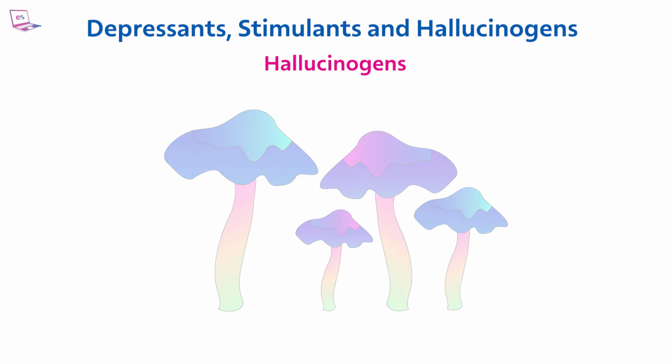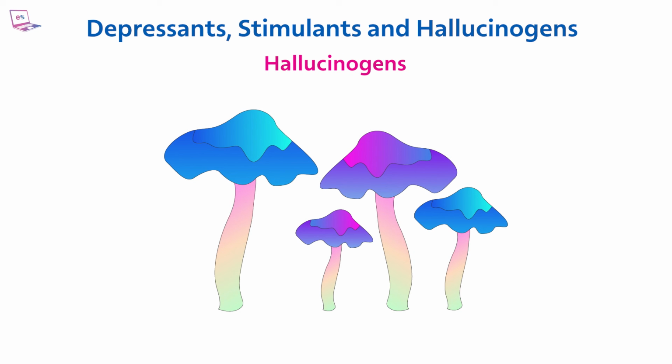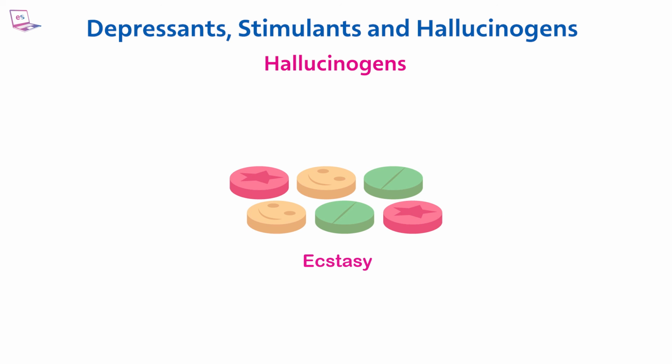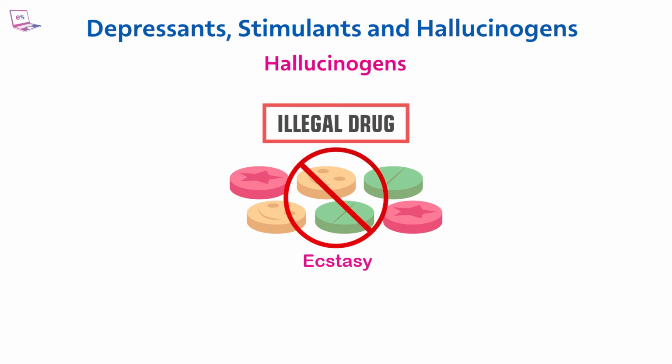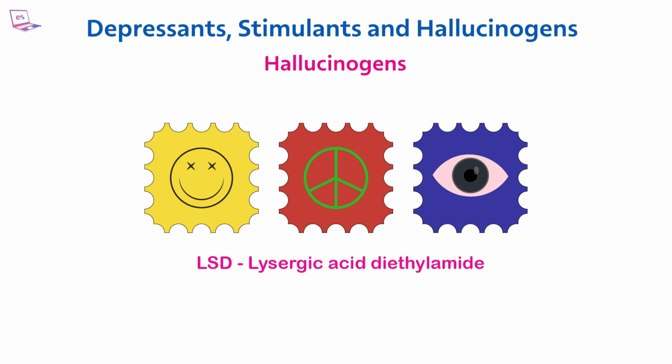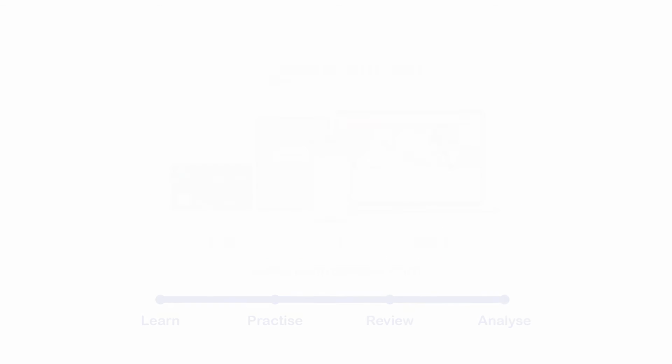Hallucinogens are psychoactive drugs that can significantly affect an individual's thoughts, feelings, and perception. Ecstasy is a hallucinogen, as it provides a sense of boundless energy. It is considered an illegal drug, as it can cause severe depression, paranoia, and other psychological problems. Also, LSD, lysergic acid diethylamide, is a powerful hallucinogenic drug that can alter a person's perception, thoughts, and emotions.